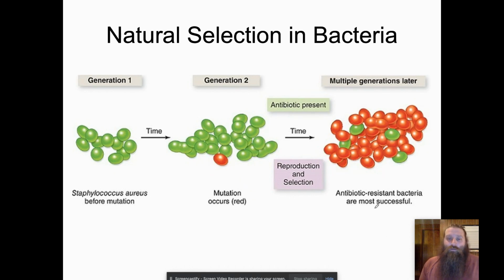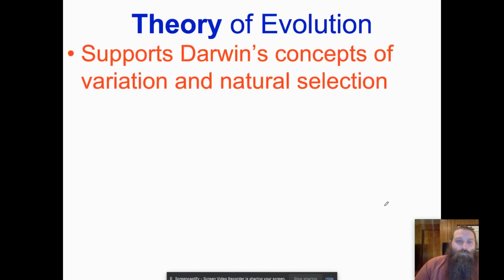So in this instance, it was a good mutation, because it led to antibiotic resistance. So we see natural selection even at cellular levels. It's a very prevalent thing in nature. Now, how does natural selection tie into evolution? Well, let's look at the theory of evolution. It supports the idea that variation and natural selection are important to the survival of a species.